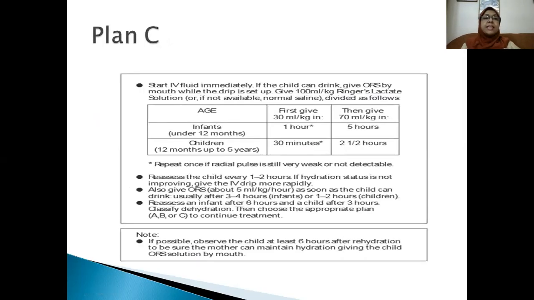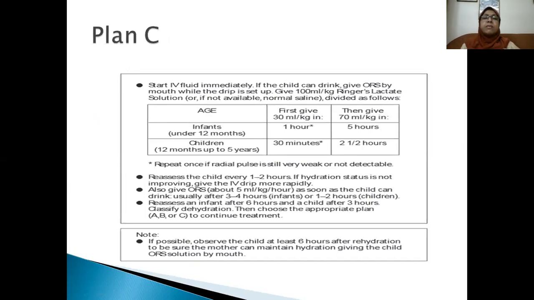The age of the child is 11 months, so less than 12 months, and you have to give fluid intravenously until the baby can have oral feed. You have to give 100 ml per kg of Ringer's lactate solution or normal saline or cholera saline.